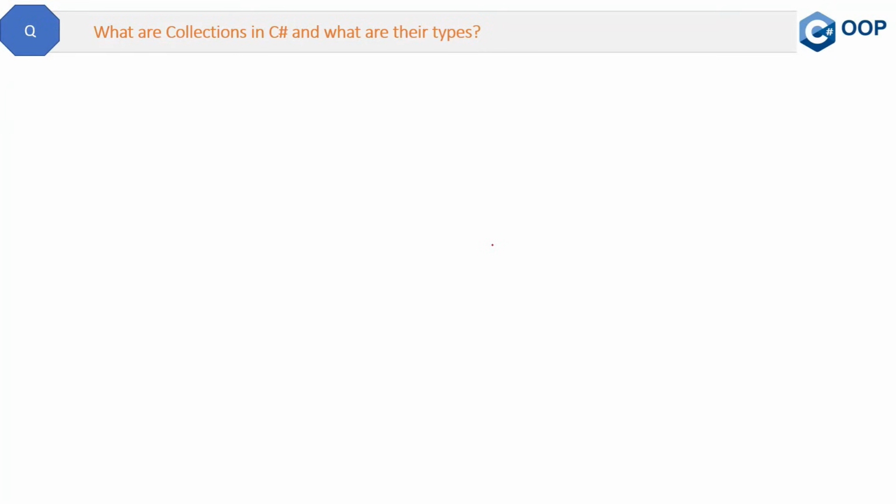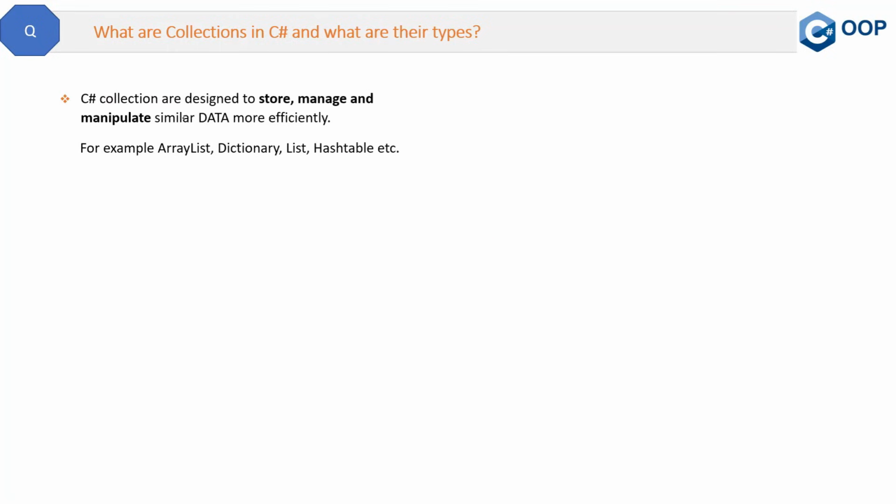Now here is a very generic question asked in C#. What are collections in C# and what are their types? Let's see the definition first. C# collections are designed to store, manage and manipulate similar data more efficiently. For example, ArrayList, dictionary, list, hash table, all these are collections. And these are used to manipulate the similar data.